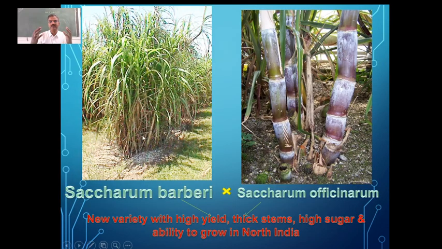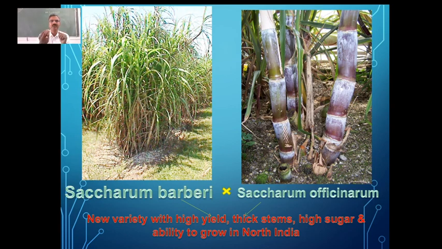And another important thing which has been done. We have the sugarcane variety, Saccharum barberi. This is the variety which was grown in North India. The problem with this Barberi variety was that it was not giving us good yield.